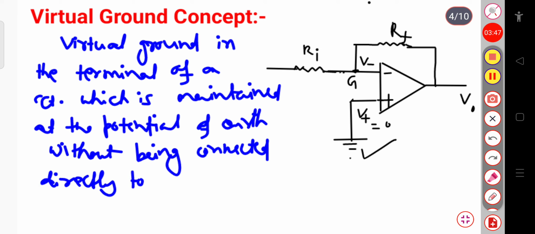This is called the virtual ground. Okay, so that is the virtual ground in the terminal of the circuit which is maintained at the potential of the earth without being connected directly to the earth.